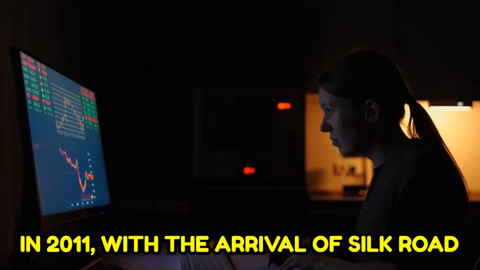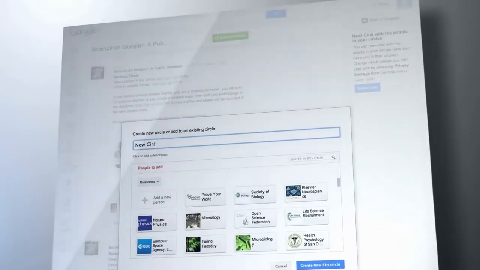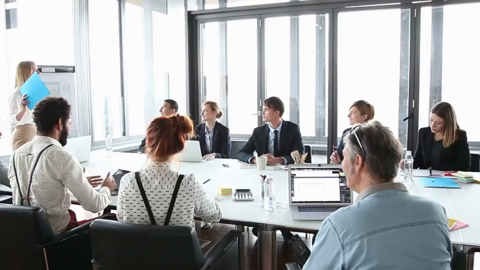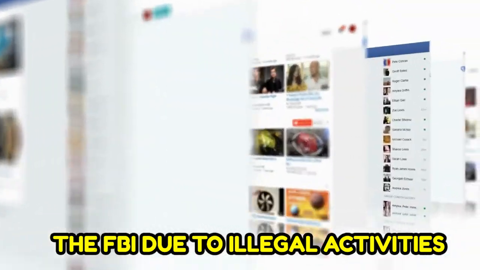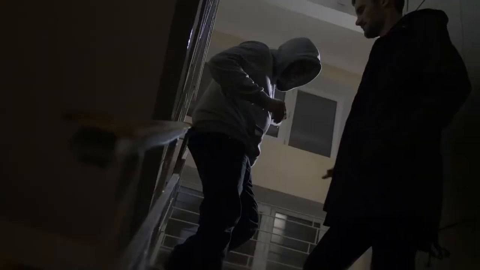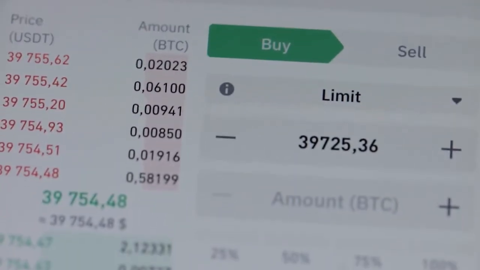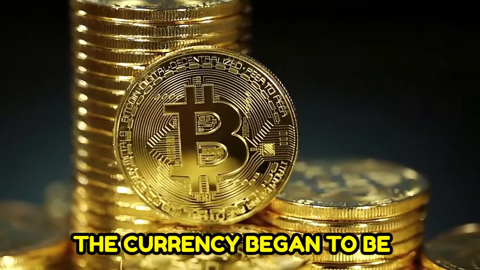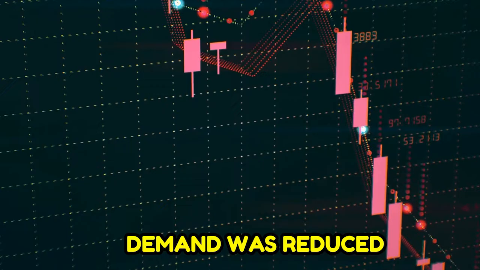In 2011, with the arrival of Silk Road, the first website to accept Bitcoin, the popularity of cryptocurrency skyrocketed, and with that, its price. However, in 2013, the company was seized by the FBI due to illegal activities on the website, such as the buying and selling of drugs. Again, this event impacted the price of Bitcoin, but this time negatively, due to the fact that the currency began to be associated with illicit activities and demand was reduced.